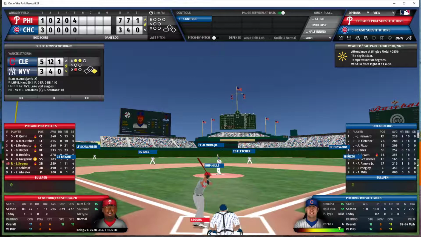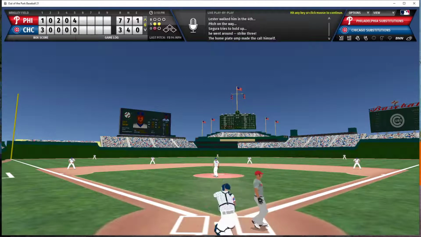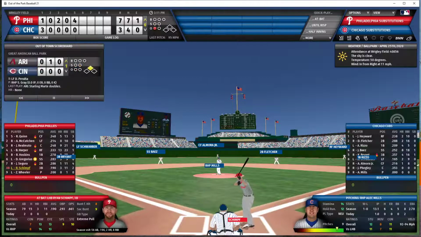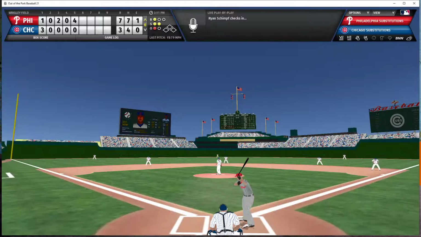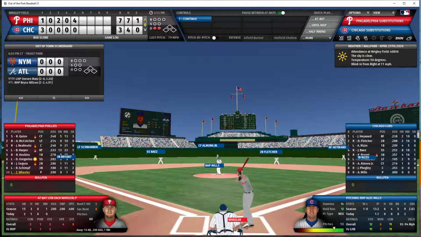Well, we go to the top of the 6th now. Phillies still leading 7-3. Alec Mills is going to continue to pitch for the Cubs with a 2-0 count to Segura. And he strikes out on a check swing. Mills now will face Schimpf with 1 out and nobody on. 1-2 count. Mills comes to the plate. Strike 3 swinging. That is 3 strikeouts for Ryan Schimpf today.